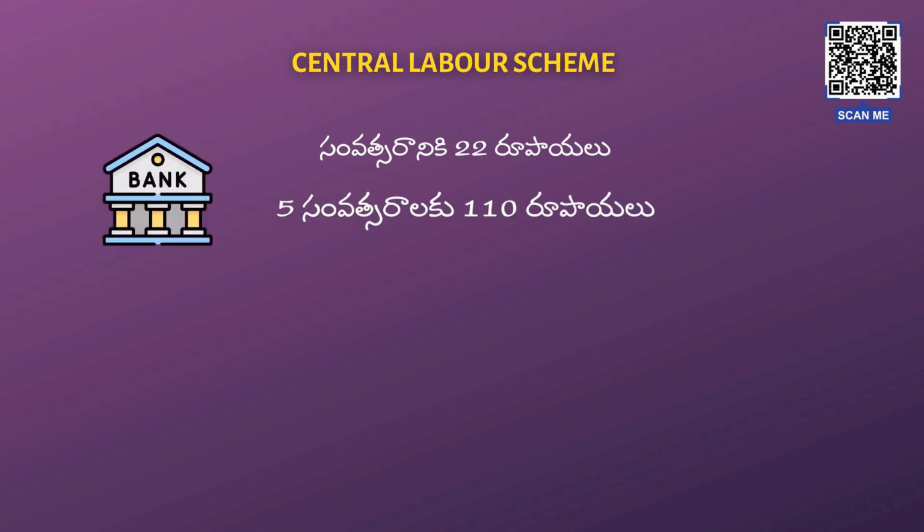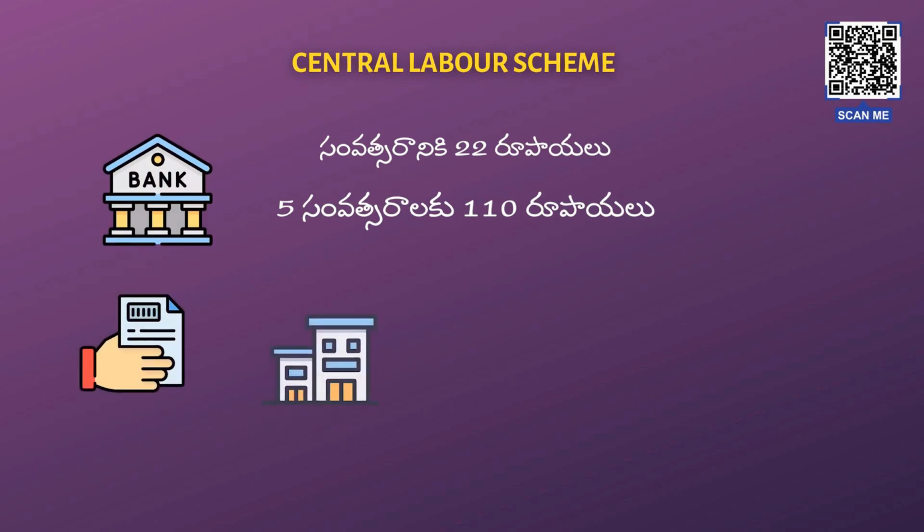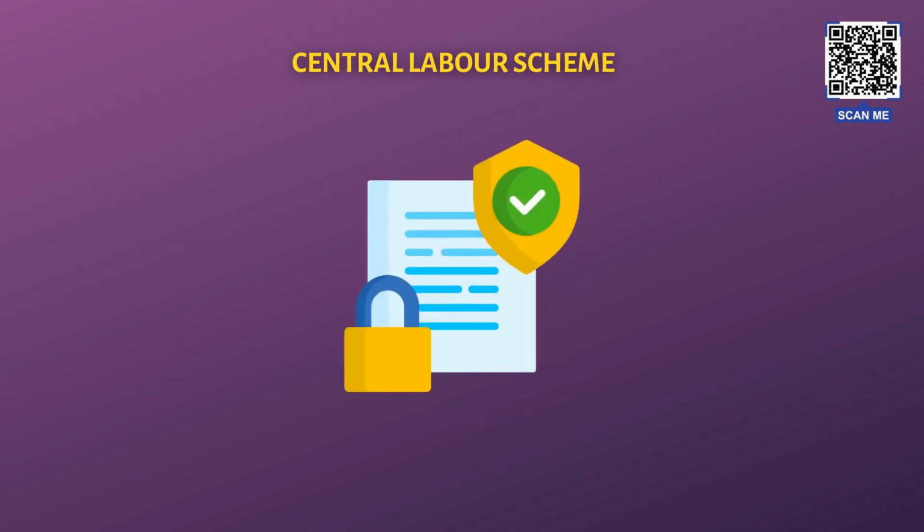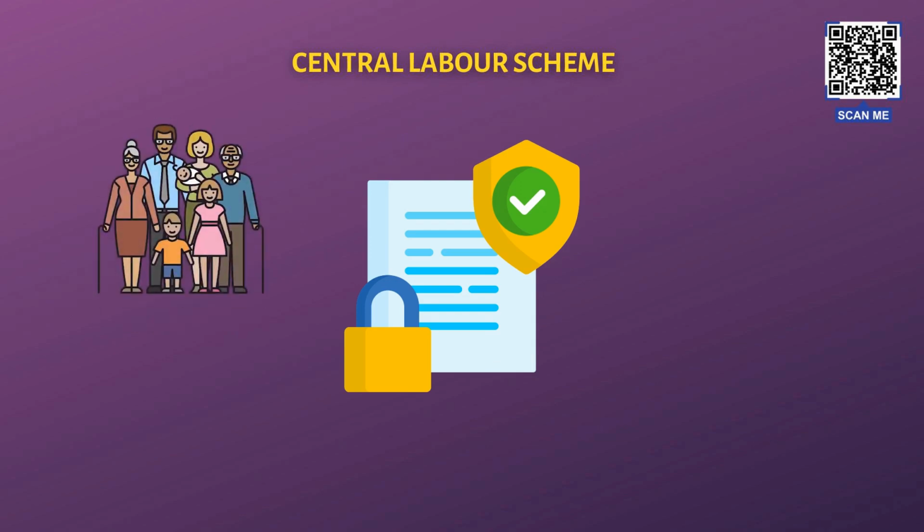Where should this be paid? You need to pay a challan of Rs 10 at the bank, and every district has a labor office. You need to submit these either at the labor office, MRO office, or MPDO. After writing and submitting the application, you will receive a policy indicating that you are listed in the labor insurance. Make sure to inform everyone at home about this.